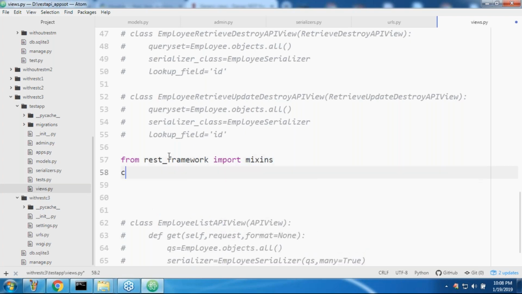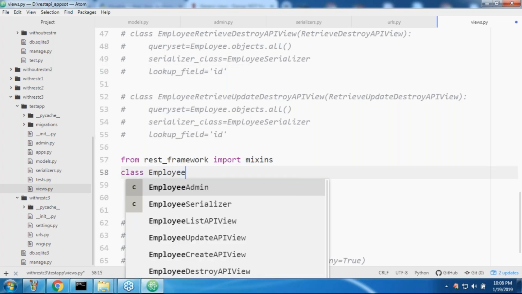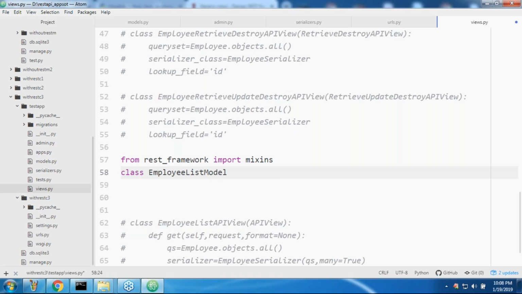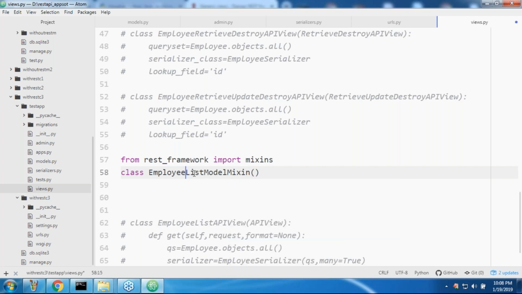Now I'm taking a class, EmployeeListCreateModelMixin. Observe very carefully, sir. Like this I'm taking it. Now my requirement is that here I want to do the list operation and the create operation. Assume that list operation and create operation I want to do, sir.